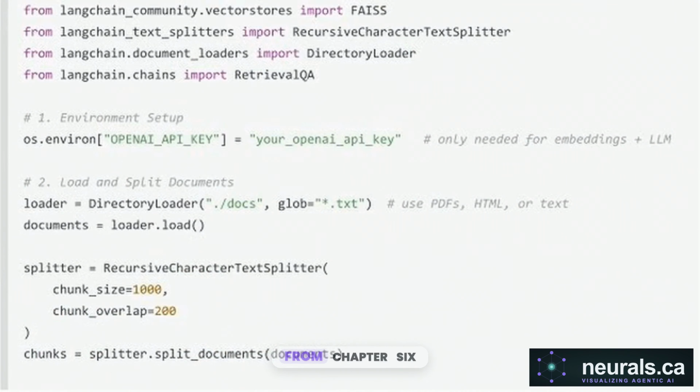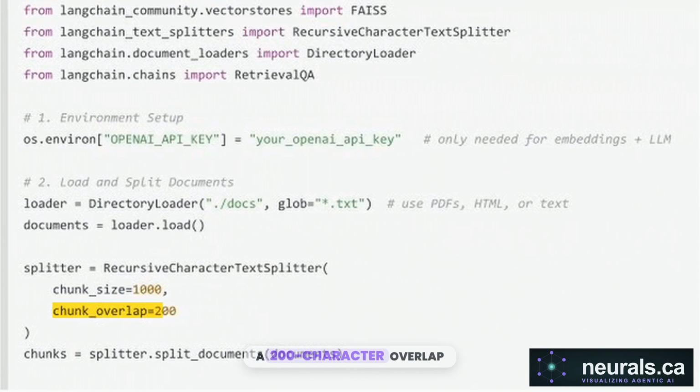In this code block from Chapter 6, the first step is ingestion. The DirectoryLoader targets a local folder, pulling in raw text, PDFs, or HTML files to serve as the agent's external library. We then pass those files through a RecursiveCharacterTextSplitter. We set the chunk size to exactly 1,000 characters to prevent the model from drowning in irrelevant context during a search.